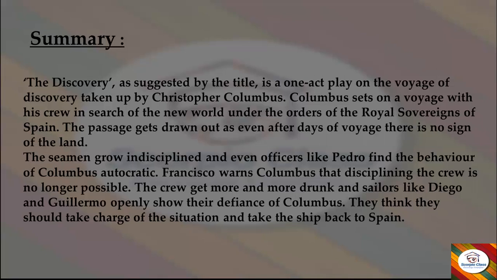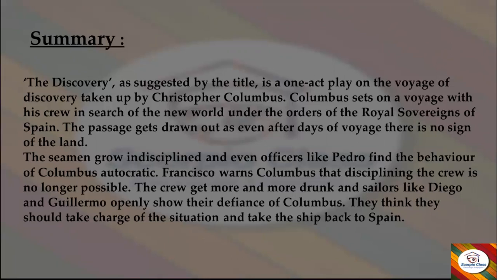They think that they should take charge of the situation and take the ship back to Spain. Now, these members thought that we should take charge of the ship now and turn back to Spain, because there is no use of sailing ahead; after many days we have not found the land, so it is of no use now traveling ahead.